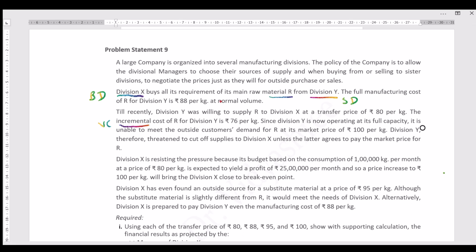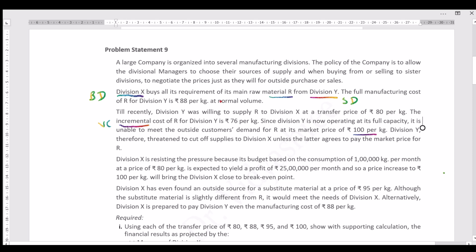Since Division Y is now operating at its full capacity, it is unable to meet the outside customers' demand for R at its market price of rupees 100 per kg. Observe here, it is actually selling in the market for rupees 100 per kg. So what is Division Y telling us?